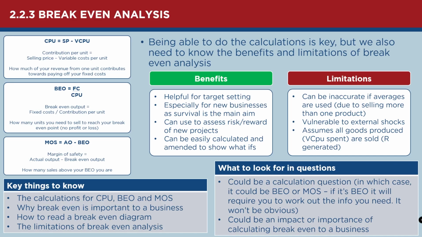It also assumes that everything you've produced is sold, and we know for a fact that that's just not the case. If you go into Next, for example, and you're looking around at the clothes in Next, what you are seeing in front of you is just a ton of things that have been produced, and therefore variable costs per unit have been spent, but they haven't been sold, so there's no revenue generated. Whereas a break-even analysis chart, if you're looking at the output line on the x-axis and you see that it says 1,000 units, well, that's 1,000 units of variable costs and therefore total costs, but it also is assuming that you've received revenue for all of those, and that's not necessarily the case. Quite often a business will spend a lot of money in variable costs well before they receive it in revenue.